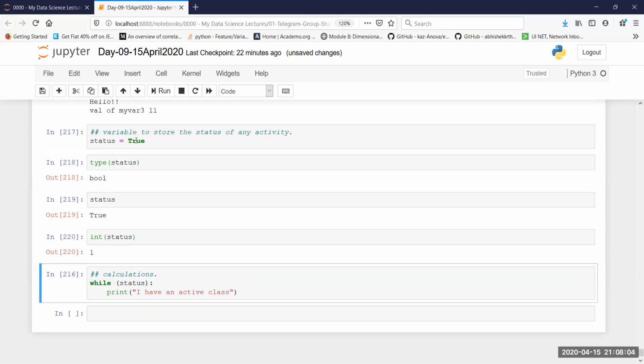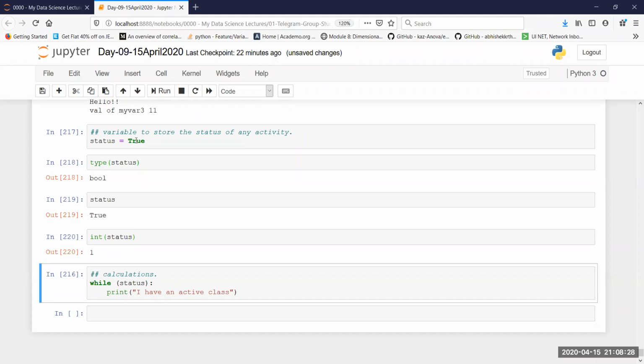Now I have changed the value to true. If I'm going to run this code, it is going to run forever. My code is going to hang. My notebook is going to go inside an infinite loop. Why is that the case? Because status will always be true inside the loop. I'm not changing the value, and that's why it will never be false, and hence the loop is going to execute. That's why I'm not going to execute this.